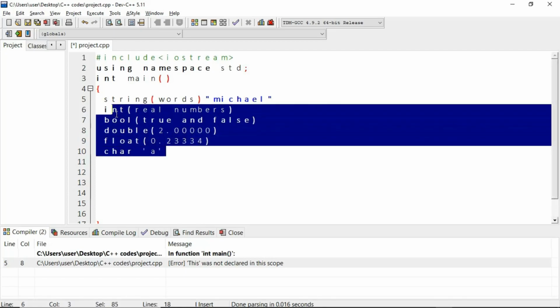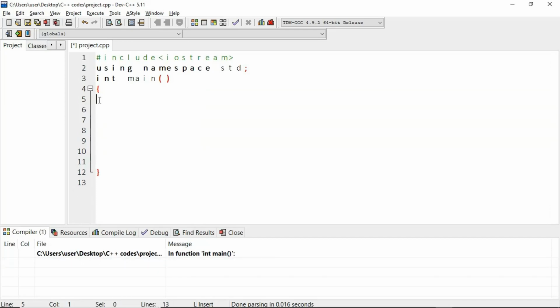So I'm just going to clear this off from my screen. Now let's start by creating a program that prints out our age. Now we're going to create a variable, right?